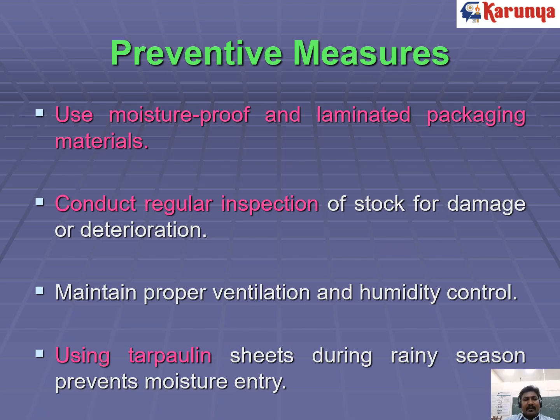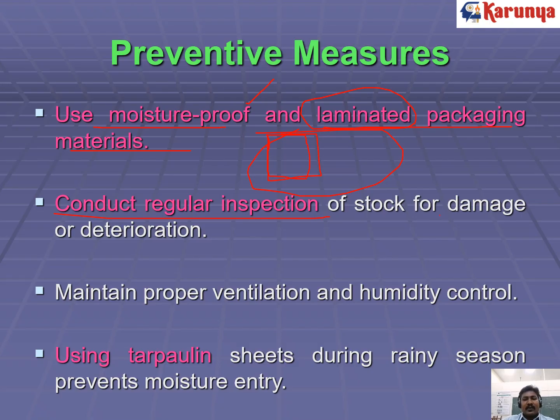And preventive measures: use moisture proof and laminated packaging material. The fertilizer bag cover should be moisture proof and laminated, or else in the storing house itself you can keep some moisture proof or laminated material to cover the fertilizer bags. Conduct regular inspection, which is very important in the fertilizer storage room.